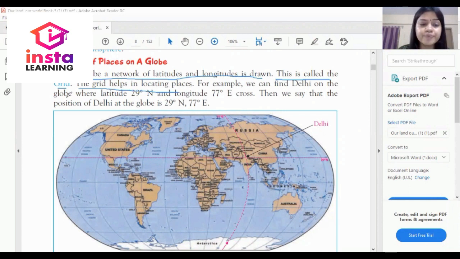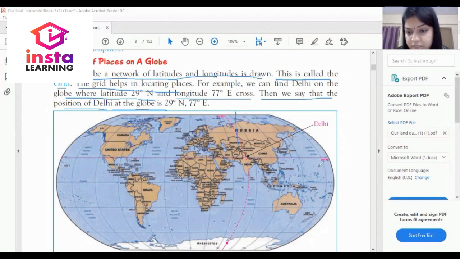So, Delhi's latitude is 29 degree north and its longitude is 77 degree east. Then we can say that the position of Delhi on the globe is 29 degree north and 77 degree east.